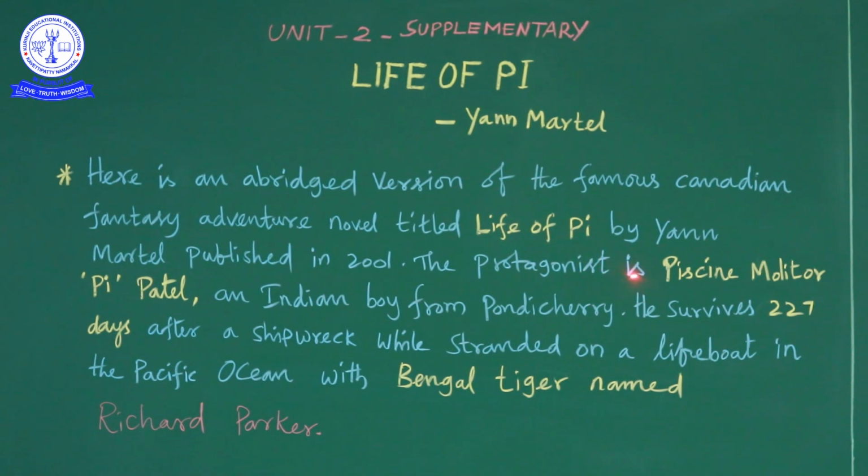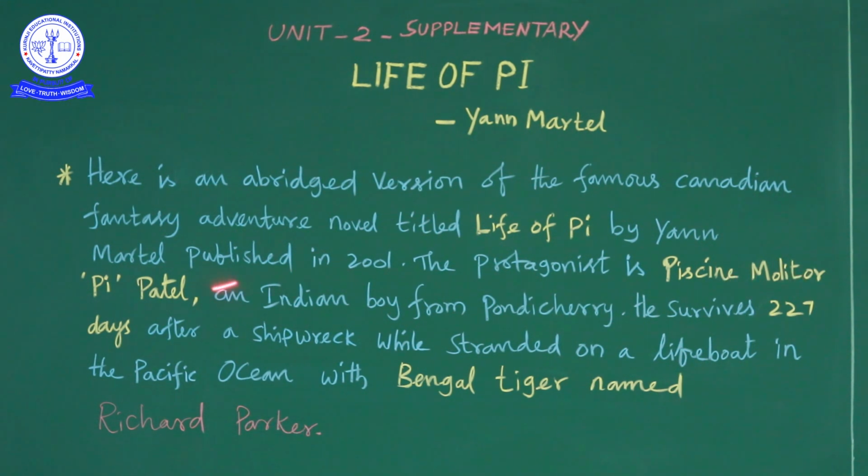The protagonist is Piscine Molitor Pi Patel. Protagonist means the hero of the story. So the hero of the story is Piscine Molitor Pi Patel. He is an Indian boy from Pondicherry. He survives 227 days after a shipwreck while stranded on a lifeboat in the Pacific Ocean with a Bengal tiger named Richard Parker. So what happened?